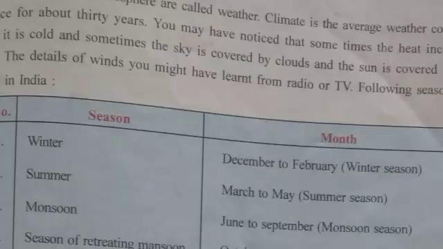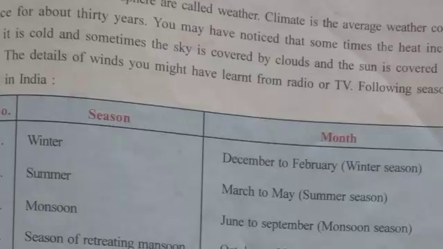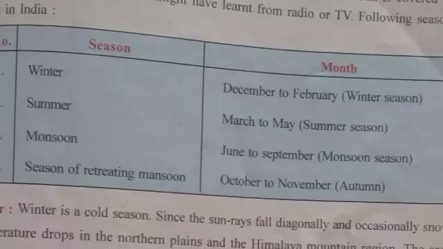Now the climatic changes are there in our country. Daily change in the atmosphere is called weather, and what is the meaning of climate? Climate is the average of any place for about 30 years. You may have noticed that sometimes the heat increases, sometimes it is cold, and sometimes the sky is covered by clouds and the sun is behind the clouds. So these are the climatic changes.